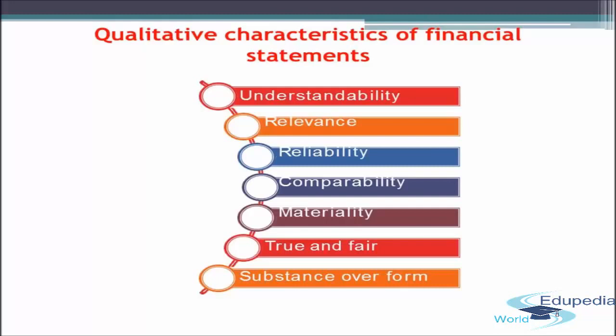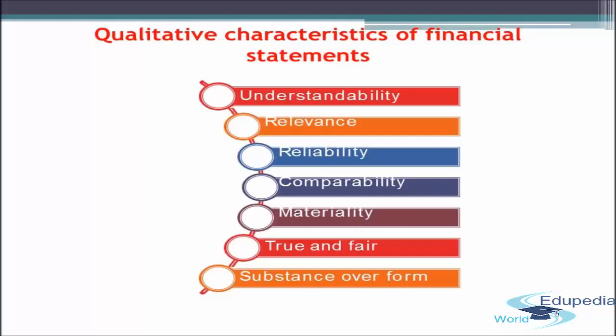The information provided should be relevant and not irrelevant, otherwise the end users may find the financial statement irrelevant because they could not find the information they are trying to find for their decision making needs. So it is very important that the information is presented in a relevant manner.